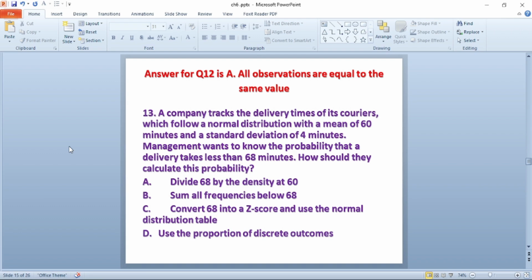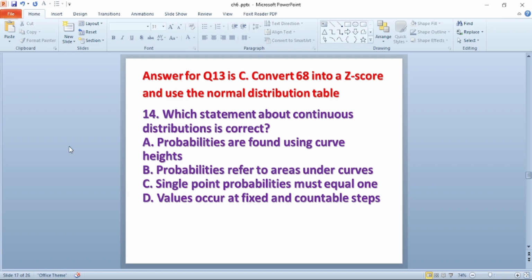So the answer is: A. Divide 68 by the density at 60. No. B. Sum the frequency below 68. No. C. Convert 68 into a Z score and use the normal distribution table. D. Use the appropriate discrete outcomes. The answer is C. Convert 68 into a Z score and use the normal distribution table. So we have calculated like that.